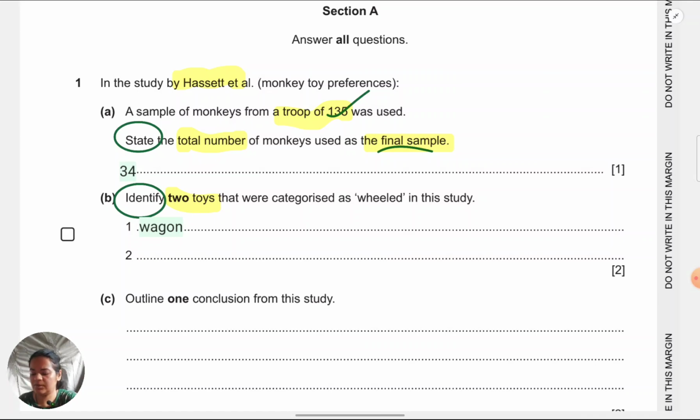So just make sure whatever you're writing is from the list of 5 or 6 wheel toys that were there, and that you're not writing anything beyond that list. Okay, let's look at the next question.